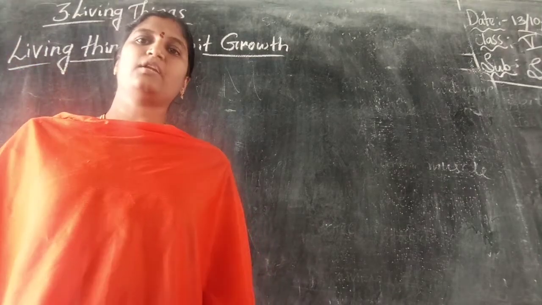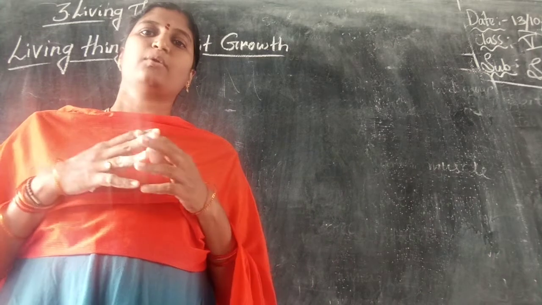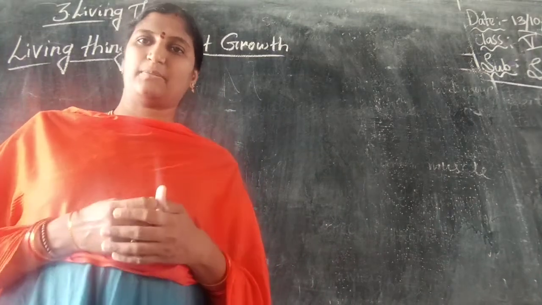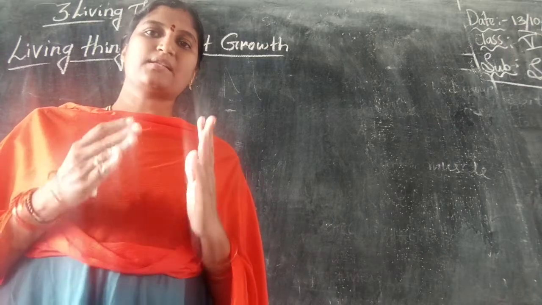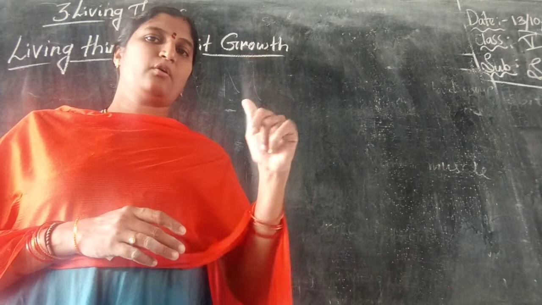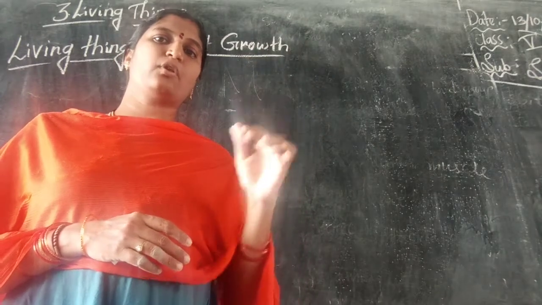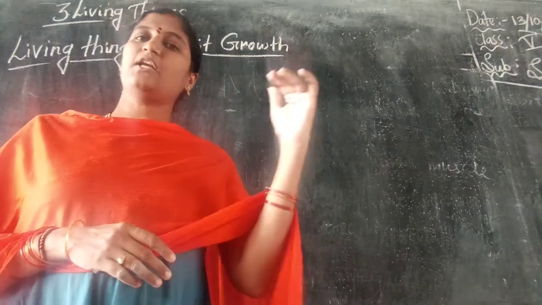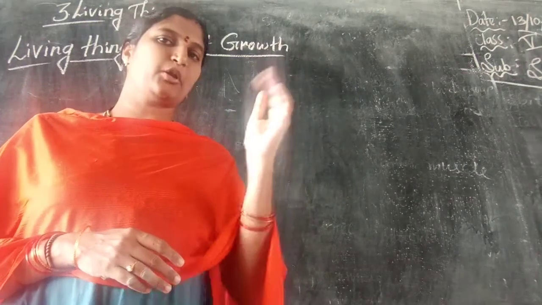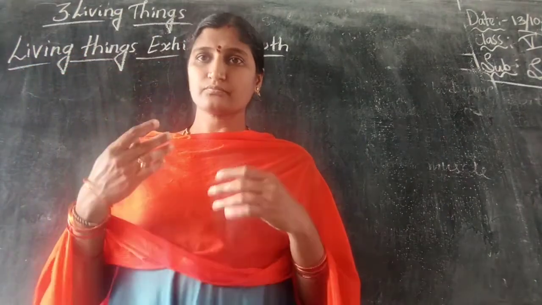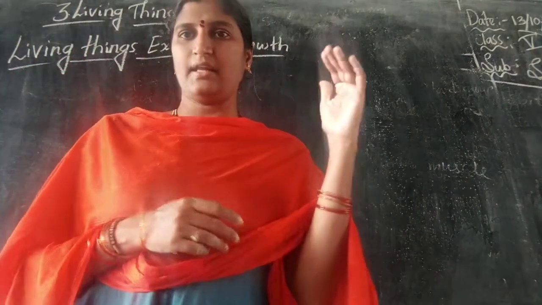See, as we all know, all animals will grow, yes or no? So what happens when they grow? When the growth of an organism takes place, at that time the size will be very small, yes or no? At a certain age, what happens? At a certain age, the growth will be very fast, and after reaching a certain age, for example, human beings, we grow at a certain age.